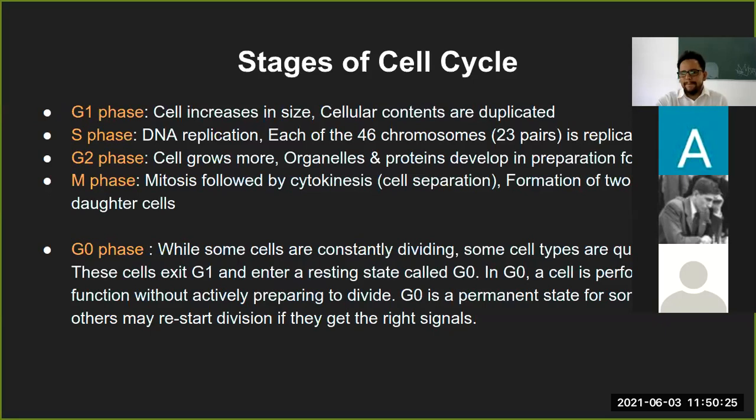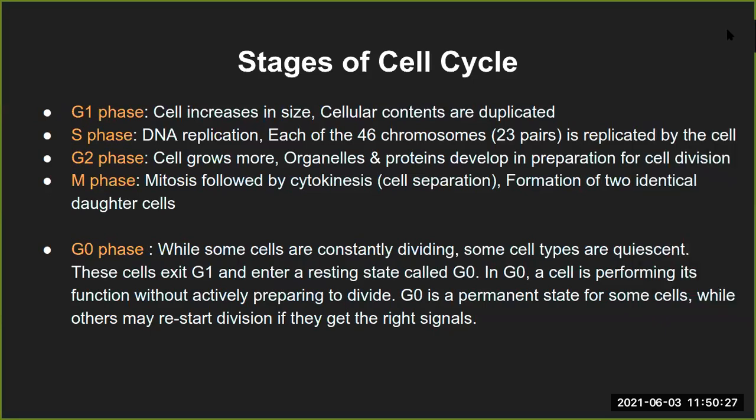I have a doubt. So, what cellular contents are duplicated in phase one? Cellular contents in the cell, like I mentioned, are the ribosomes, endoplasmic reticulum, mitochondria, and all the other organelles. Plus, there are certain enzymes which are hanging around in the cytoplasmic space, and certain proteins. All of these materials are cellular content, apart from the DNA, which gets duplicated in the second stage, that is S phase, the synthesis phase.